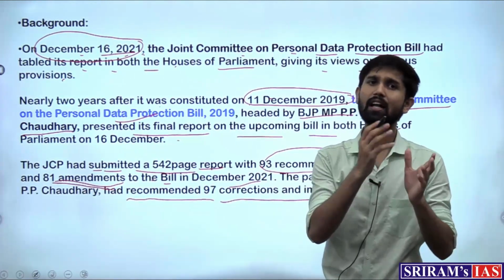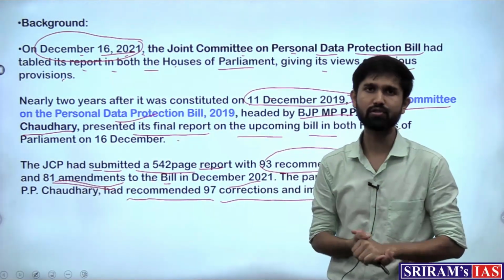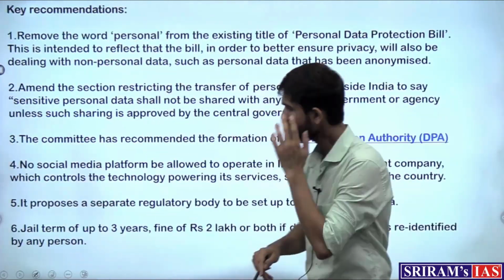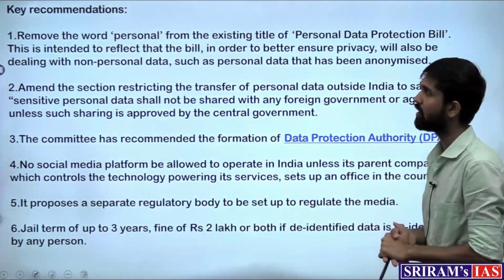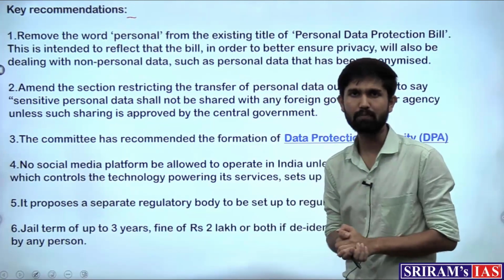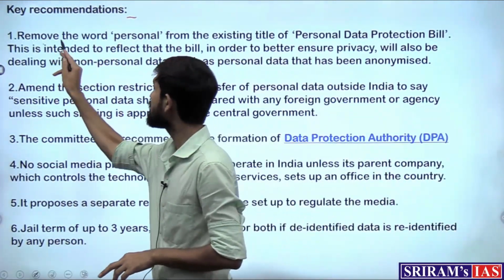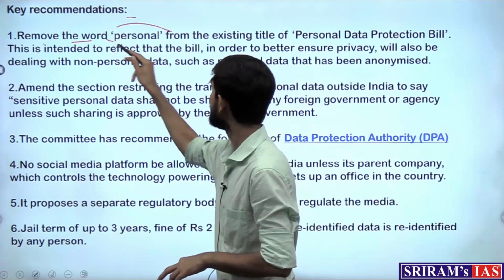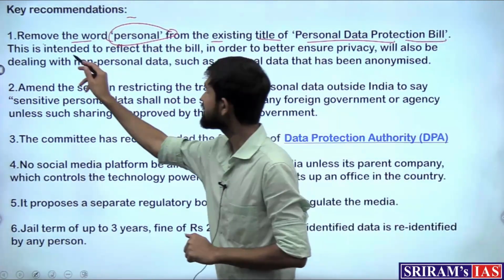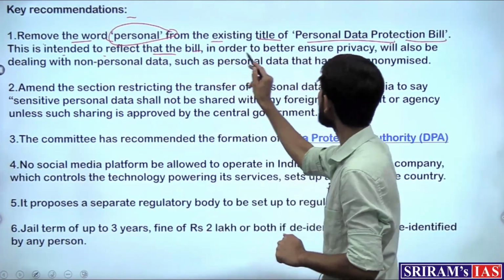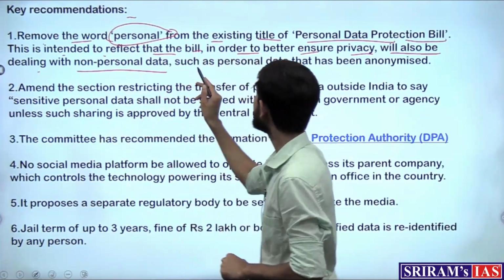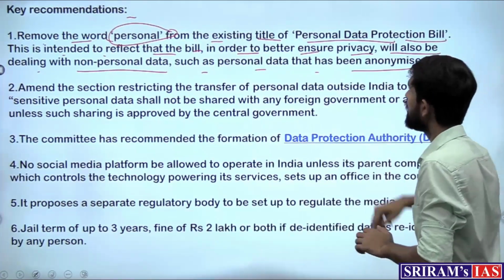So with this, let's take a look at the key recommendations and key amendments that the committee suggested. Apart from the 81 amendments, the key recommendations can be seen in a snapshot. First was the removal of the word personal from the existing title of the Personal Data Protection Bill, which is intended to reflect that the bill, in order to better ensure privacy, will also be dealing with non-personal data such as personal data that has been anonymized.